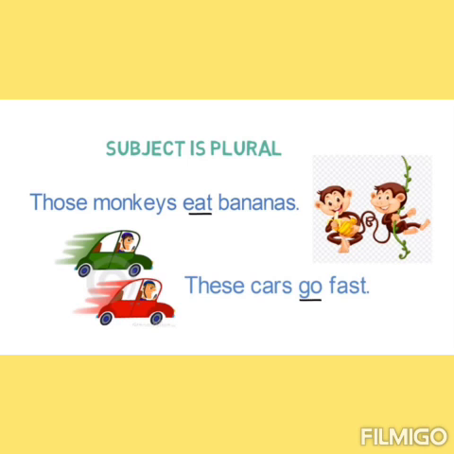Those monkeys eat bananas. Here monkeys are plural in number. So the verb must also be plural. Here we have not added any s or es to the base form of the verb. So the example is: those monkeys eat bananas.